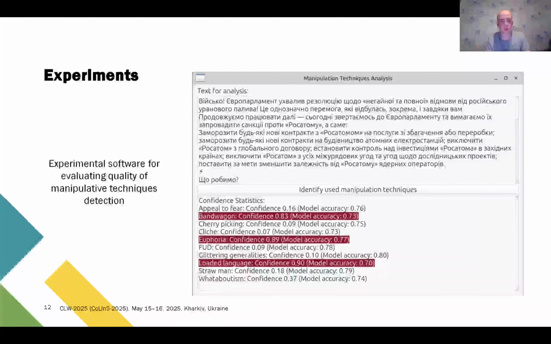Also, as part of the second part of the study, a desktop application was created that uses the PySide and PyTorch transformers libraries and allows one to evaluate the quality of detected manipulation techniques. You can see the app in action in this screenshot.